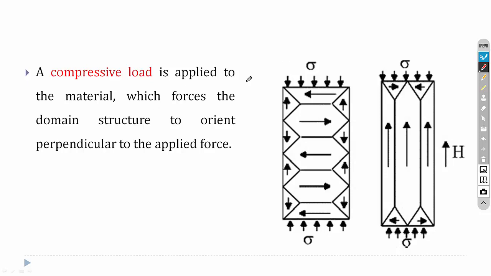In some cases the system needs some external force to change its dimension. In that case, if a small compressive load is applied, it will form a straight line and change the shape and dimensions of the object. So these three are the mechanism of magnetostriction.